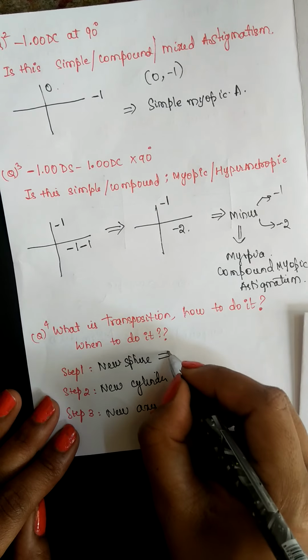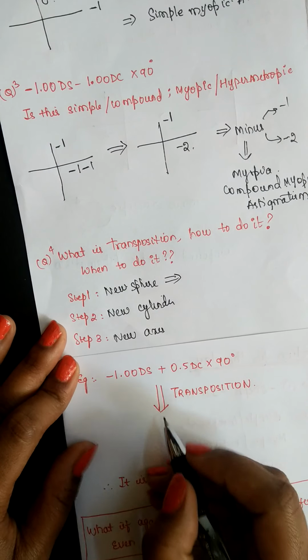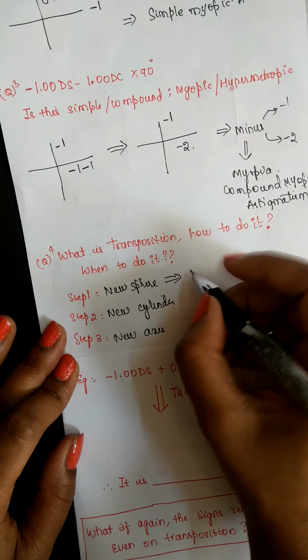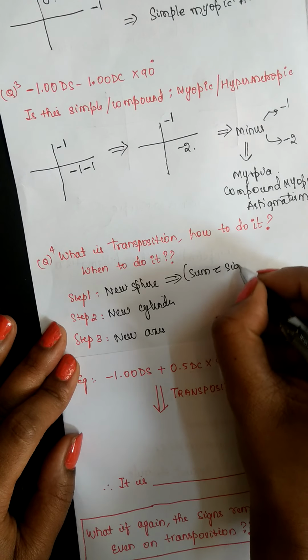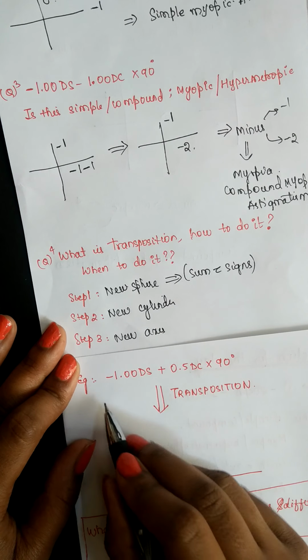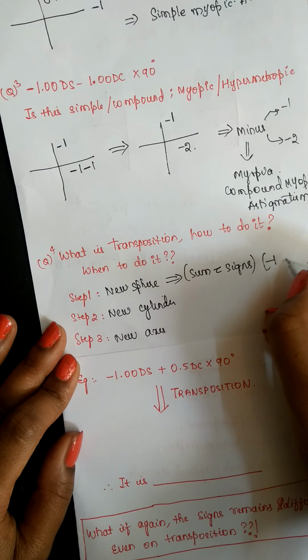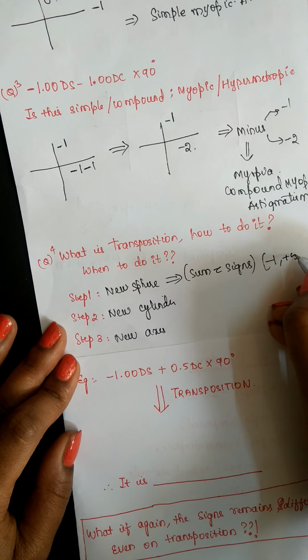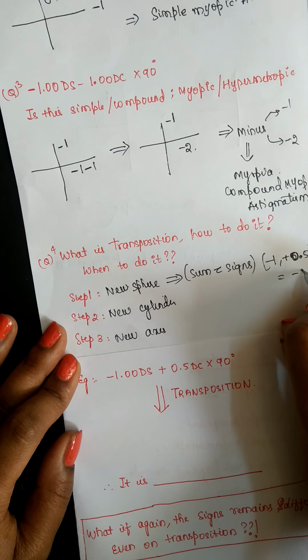To find new sphere, considering this question only, you should just add the two numbers with a sign. That is sum the numbers with signs included. In this question it is minus 1, you should add with plus 0.5. So it would be minus 0.5.